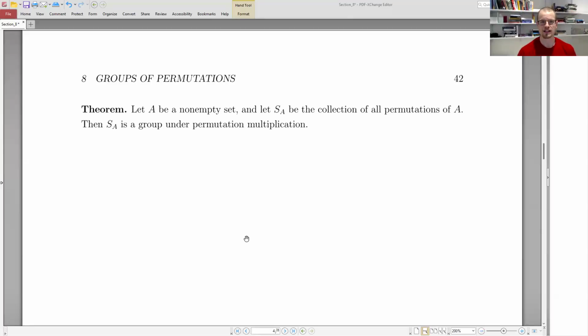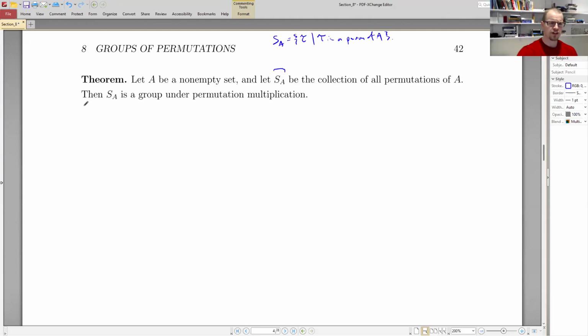So let A be a non-empty set, and let S sub A, so this is new notation for us, let S sub A be the collection of all permutations of A. It is the things tau, where tau is a permutation of the elements of A. Okay, so it's a collection of functions. Then S sub A is indeed a group under permutation multiplication.